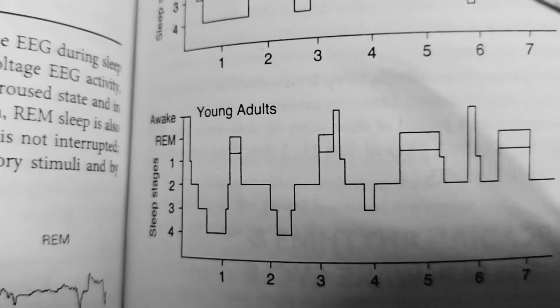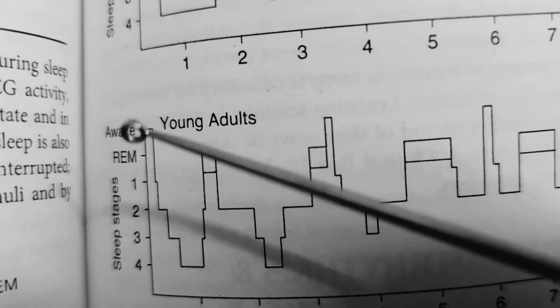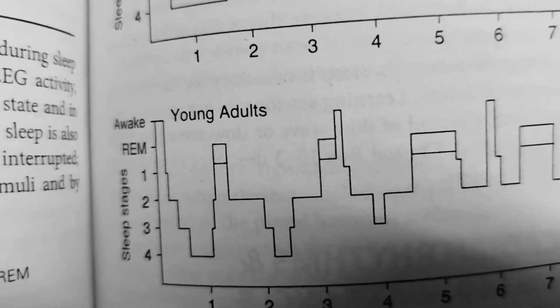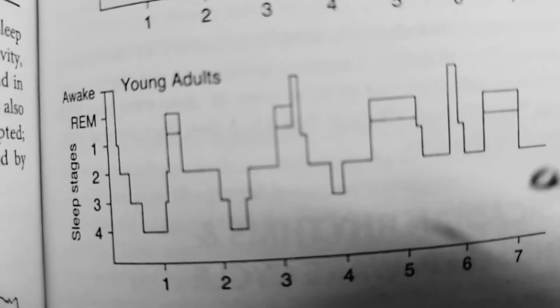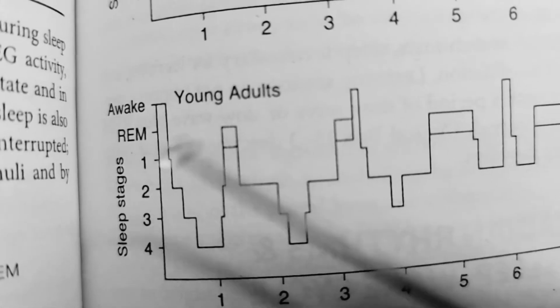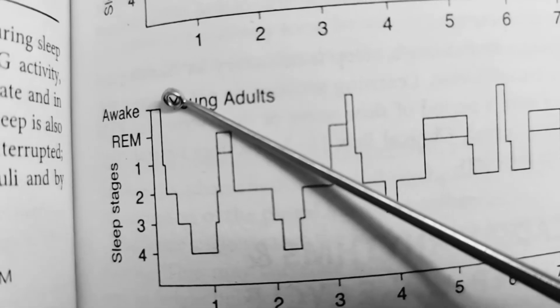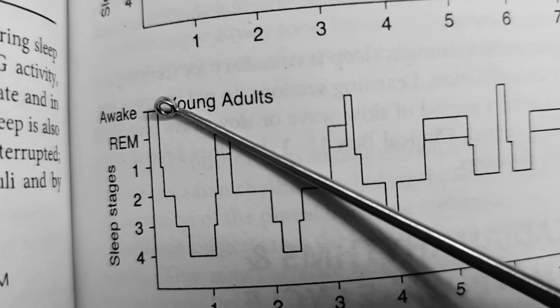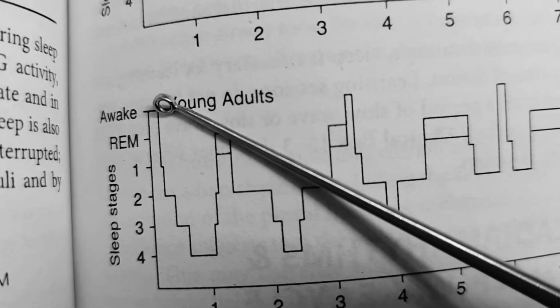This is the elderly sleep cycle, but in a young adult, here you can see the latency of sleep. Starting from here to here, this is maximum half an hour.